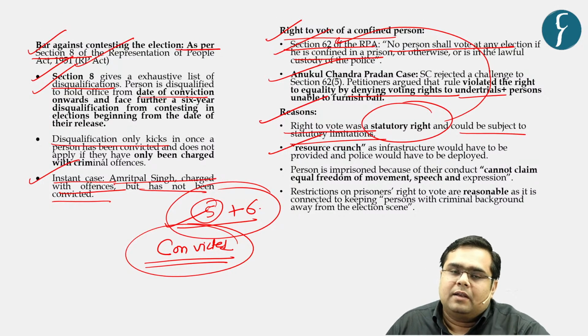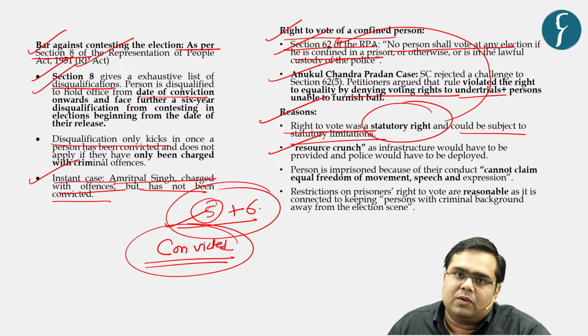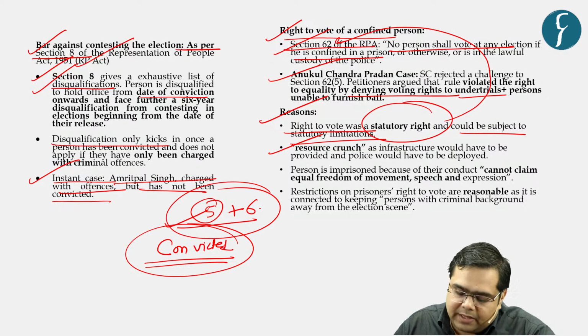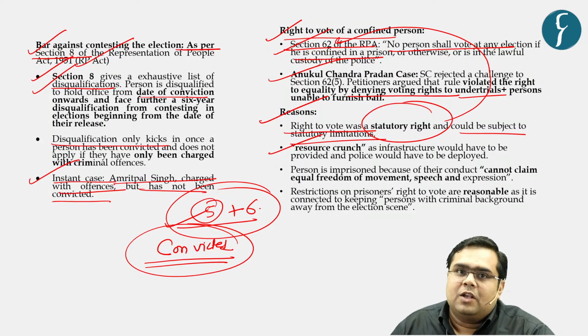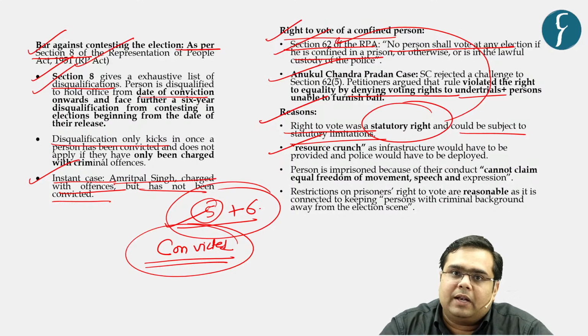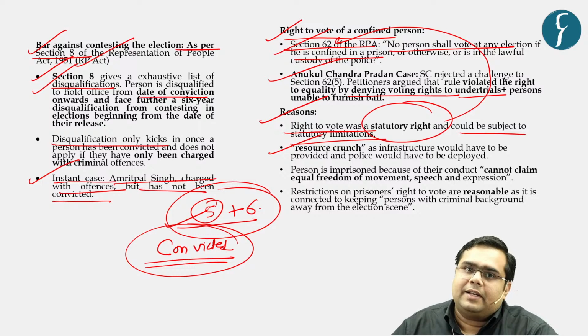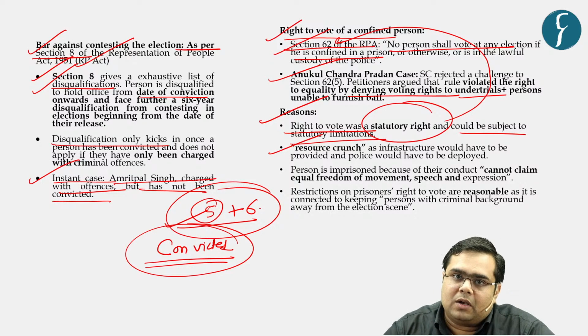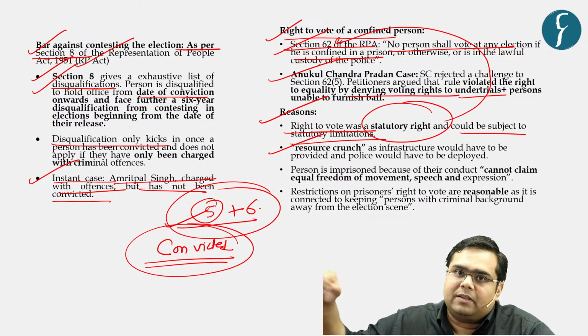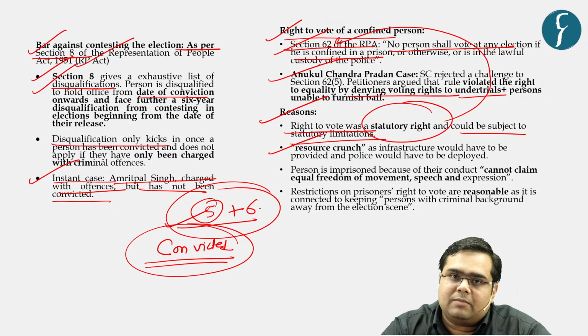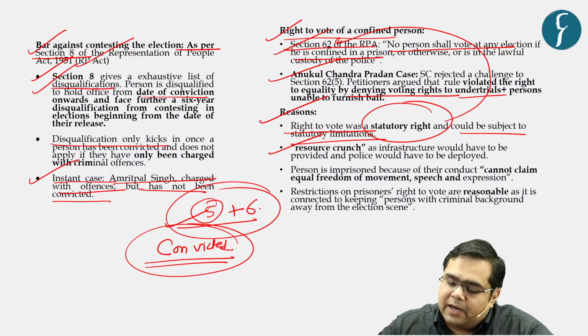So obviously, the state does not have enough resources, as there are multiple criminals lodged at different places. Imagine in the ongoing elections, every person lodged in a certain jail says, I am being lodged at Delhi, I need to go to, let us say, Balia to cast my vote. Or, I need to go to Himachal Pradesh, or Rajasthan, to cast my vote. The state cannot afford that kind of security for individuals, right?